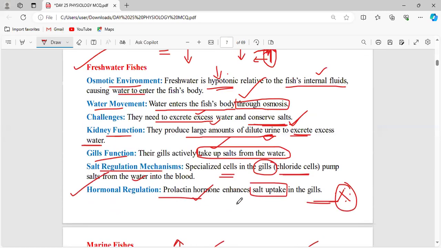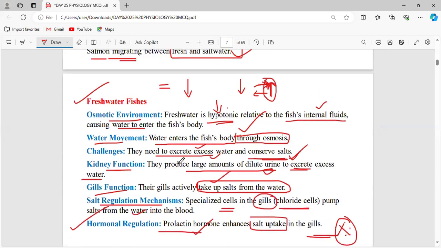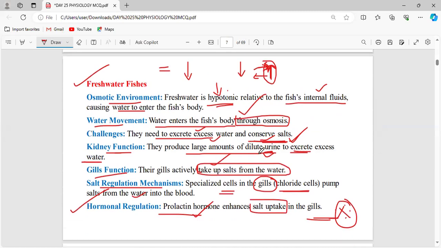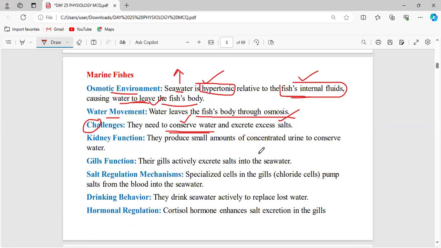And what is the challenge faced by the freshwater fish? Here, they need to conserve salts in the case of fresh water, and they need to eliminate excess water, just opposite to the marine fishes, right? So this is an important point. You have to make a note of it.